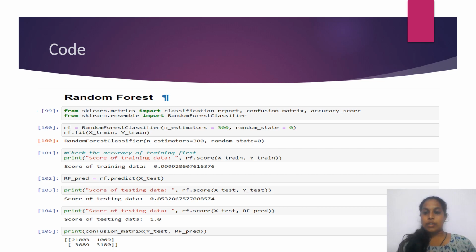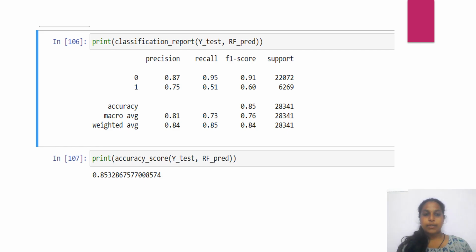We'll give two variables like x train and y train. Regarding that, first we give random state initially as 0. For that score of training data, we give 0, we get 0.999 and something. In further incrementation of the random state, initially 0 and next 100, 200, like that incrementing, we'll get the accuracy rate. And the accuracy finally we get as 0.8532.